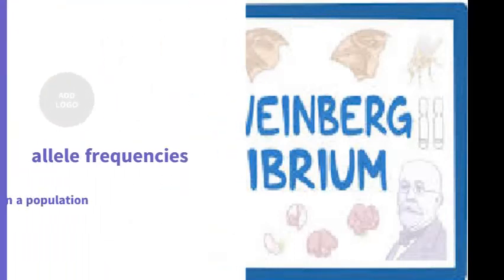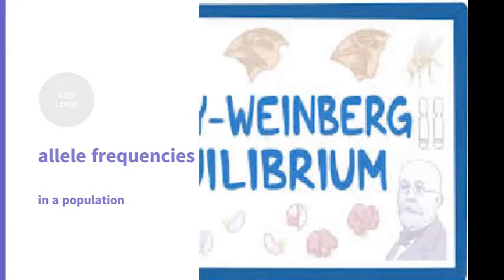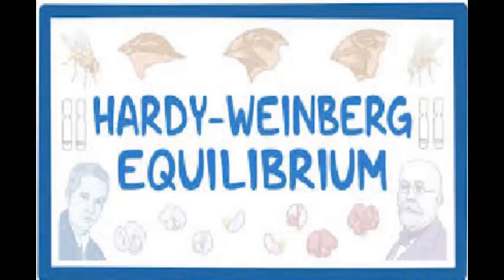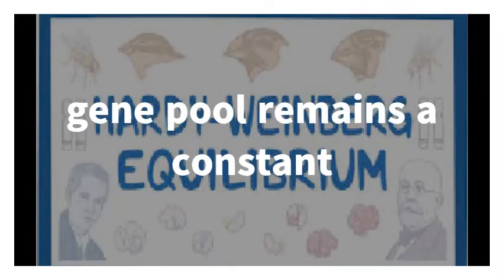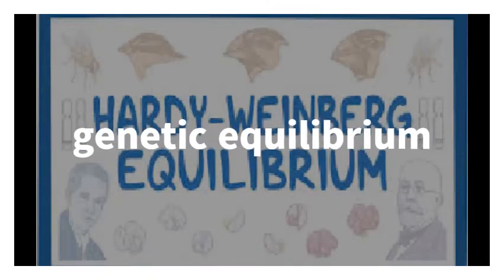This principle says that allele frequencies in a population are stable and constant from generation to generation. The gene pool, the total genes and their alleles in a population, remains constant. This is called genetic equilibrium.